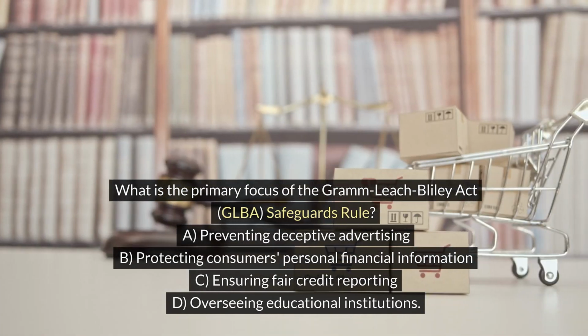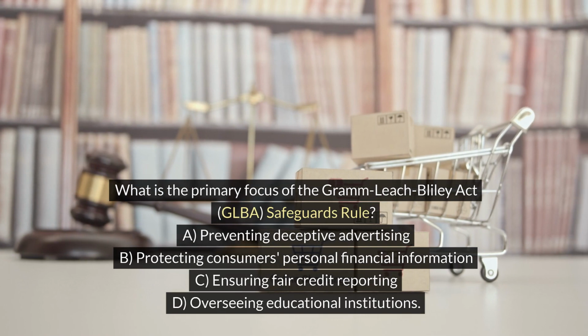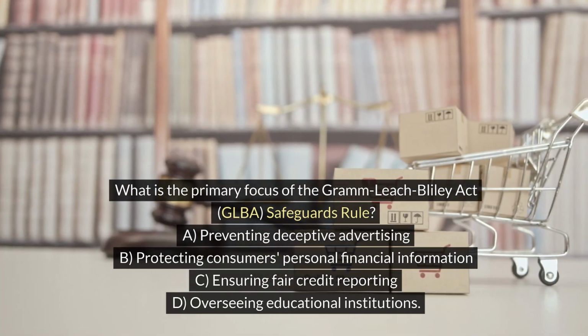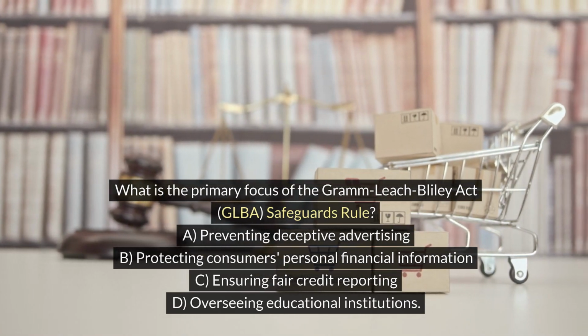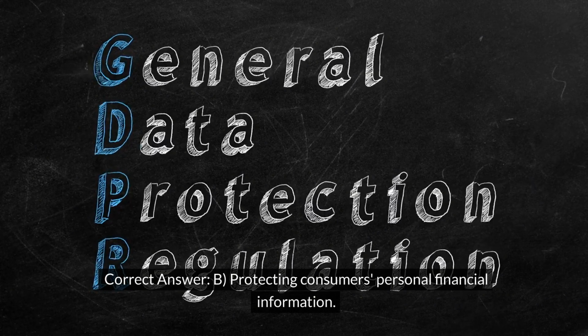What is the primary focus of the Gramm-Leach-Bliley Act, GLBA, Safeguards Rule? A. Preventing deceptive advertising. B. Protecting consumers' personal financial information. C. Ensuring fair credit reporting. D. Overseeing educational institutions. Correct answer: B. Protecting consumers' personal financial information.